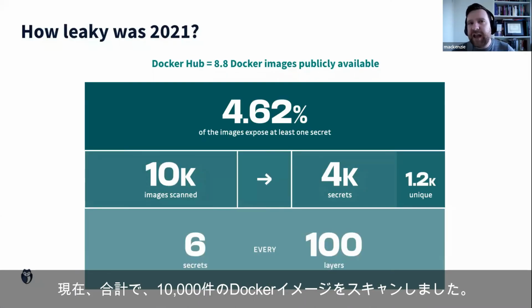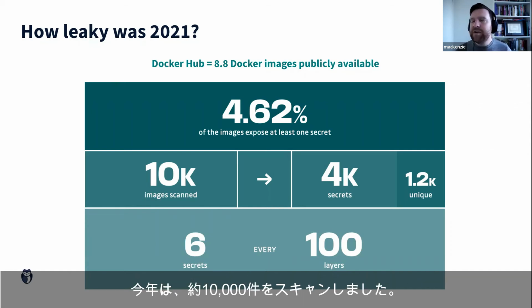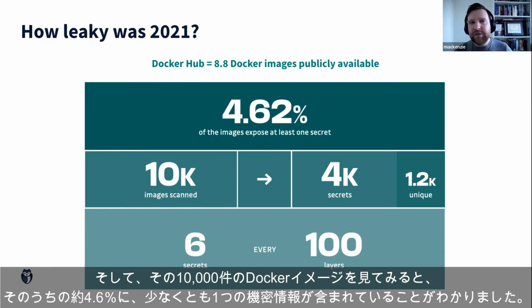Now, in total, we scanned 10,000 Docker images. So unlike GitHub, we don't scan every Docker image that is pushed into there, but we did scan about 10,000 this year. And for comparison, there's about 8.8 million Docker images publicly available. And looking in that 10,000 Docker images, we found about 4.6% of them contained at least one secret.